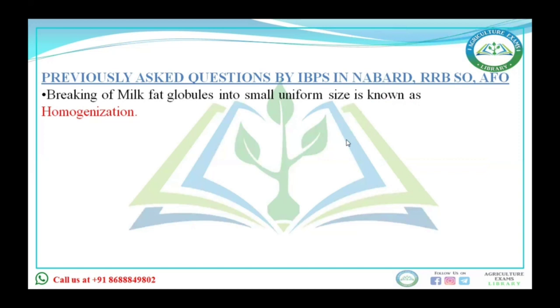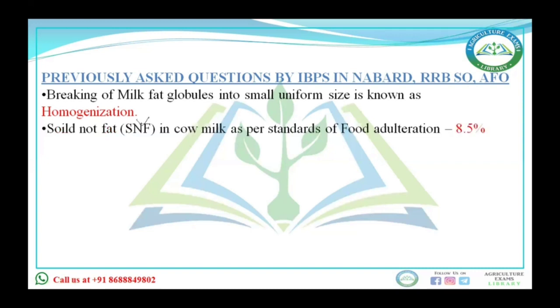Let's start. First: breaking of milk fat globules into a smaller uniform size is known as, of course, homogenization, because in homogenization I taught you that larger fat globules are broken down into smaller fat globules of less than 2 micrometer, to delay the cream formation. Next question: SNF in cow milk as per the standard of food legislation is 8.5%. I've shown you one chart in which we have shown the fat as well as the SNF content of cow, buffalo, goat, sheep, everything.